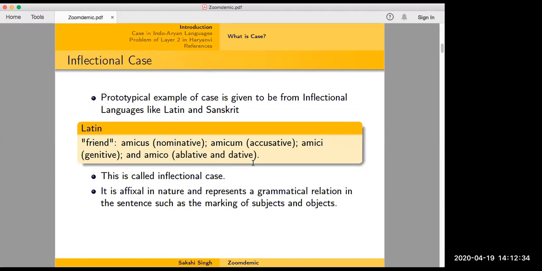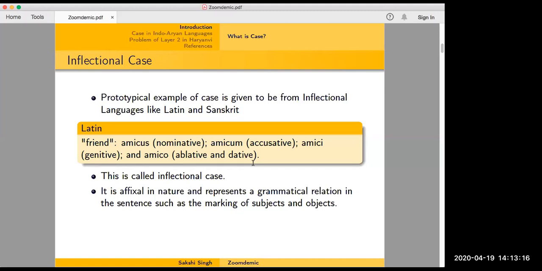The case that most of us see in the beginning of linguistics, or in our grammar books, the prototypical example, is that of case from inflectional languages like Latin and Sanskrit. So you would have something like friend, which is amicus, the nominative whenever it is in the subject position. When it's accusative, that is in the object position, it becomes amicum. So you can see that the root is being modified from amicus to amicum. For genitive, it becomes amici, I don't know if I'm pronouncing it right. And for dative, that is indirect objects, or ablative, it's amico.